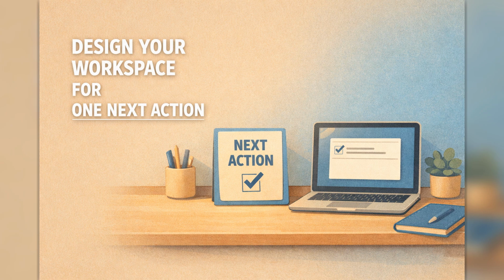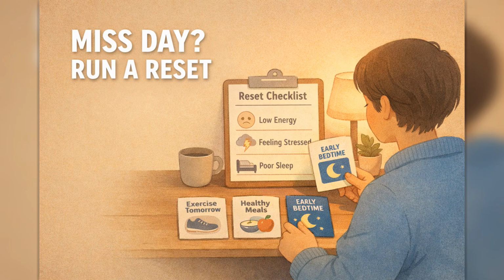Good systems reduce choices at the moment of friction. If everything is equally visible, attention gets scattered. If the right action is most visible, behavior follows. Design is often stronger than motivation.